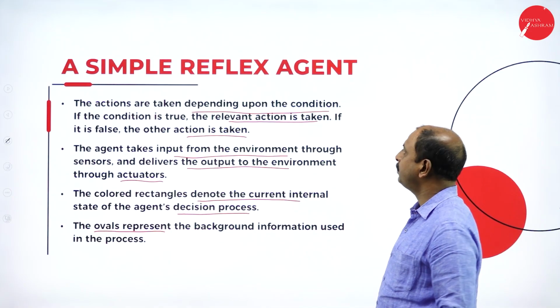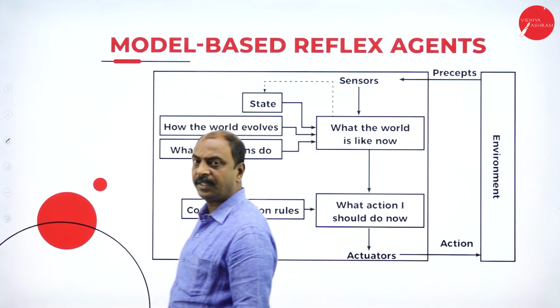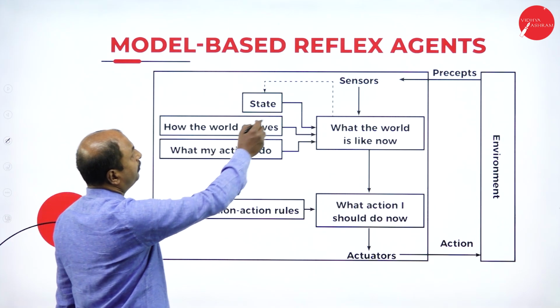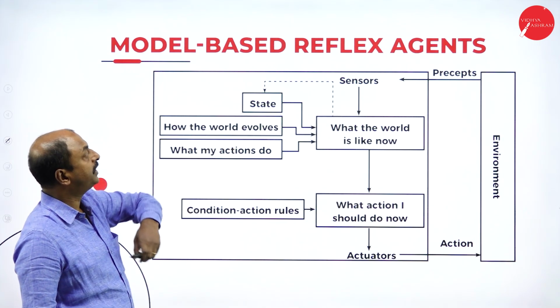This is simple reflex agent. Now let us move on to the next slide. Here let us see another type of agent, that is model-based reflex agent. The second type is model-based reflex agent.